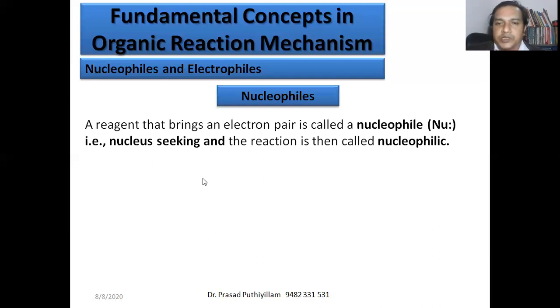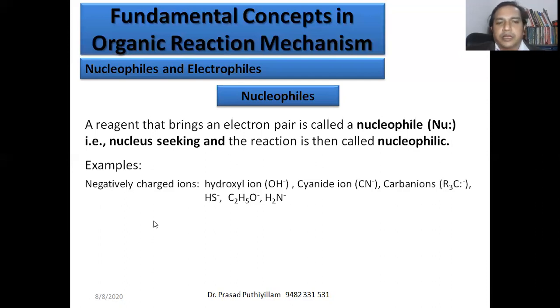The nucleus has positive charge, and the nucleophile has negative charge, which means it requires a nucleus. Therefore it is nucleus seeking, and reactions with nucleophiles are known as nucleophilic reactions. Any reagent which donates an electron pair and is attracted to a positive center, we call a nucleophile.